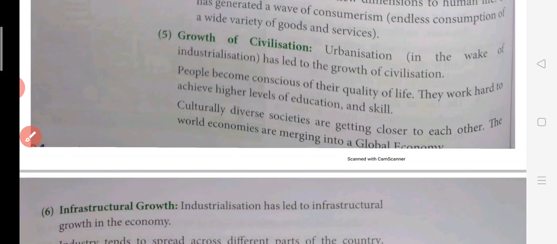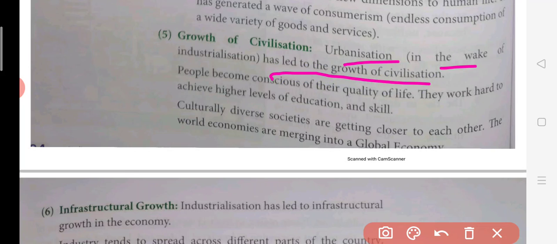Now, the growth of civilization. Urbanization in the wake of industrialization has led to the growth of civilization. People become conscious of their quality of life, they work hard to achieve a higher level of education and skill. Culturally diverse societies are getting closer to each other. So what is happening here is we are getting civilized. We are shifting to places where we can find more industries, because we are also gaining good qualification, education and skills so that we can serve in such industries. So that is the growth of civilization. We are just trying to improve our standards.